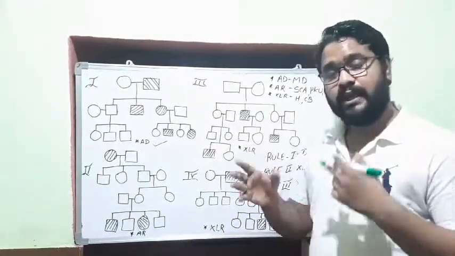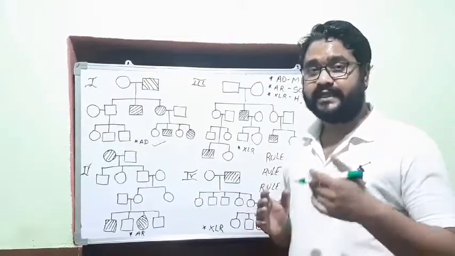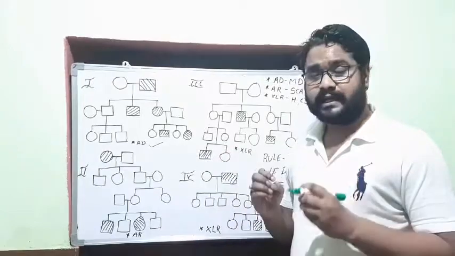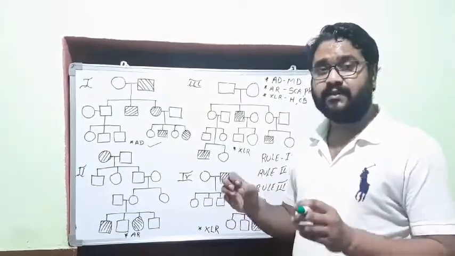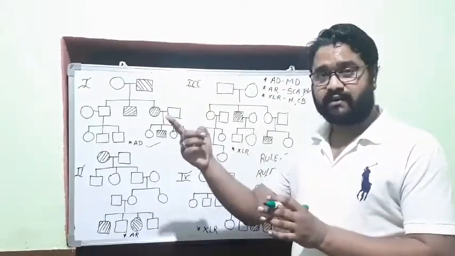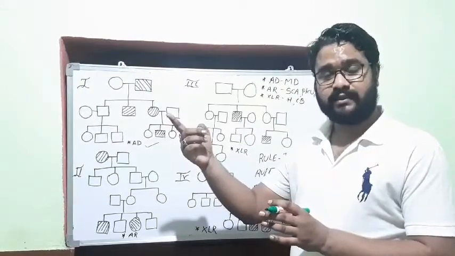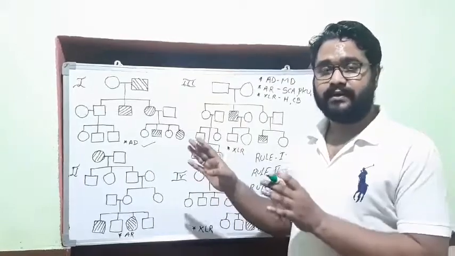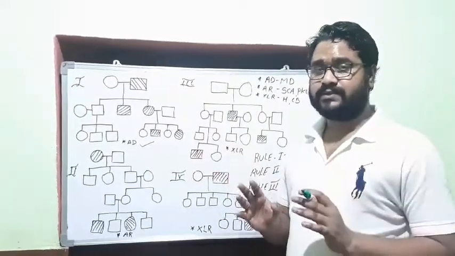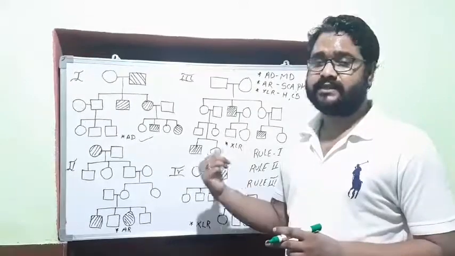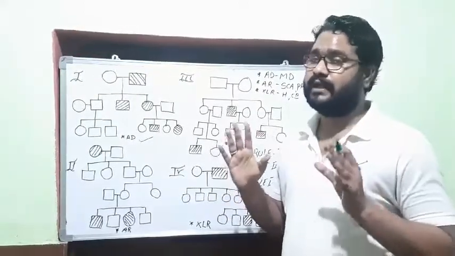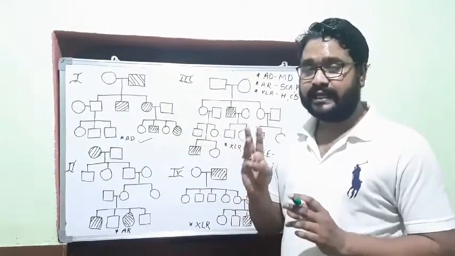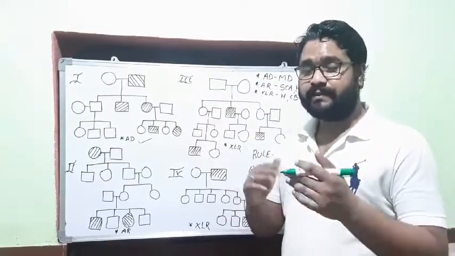And what is the third rule? If it is recessive, then whether it is X-linked recessive or autosomal recessive. If it has to be X-linked recessive, then an affected female should have an affected father and all his sons should be affected, mostly male oriented. And if this condition does not fulfill, it is skipping the generation, then definitely it is autosomal recessive.